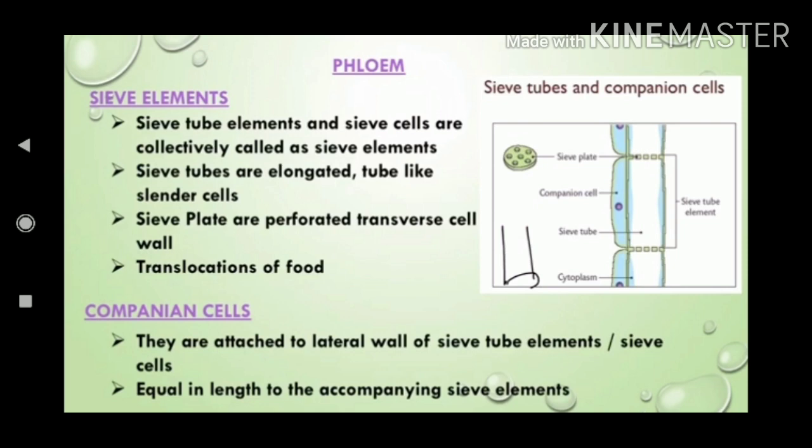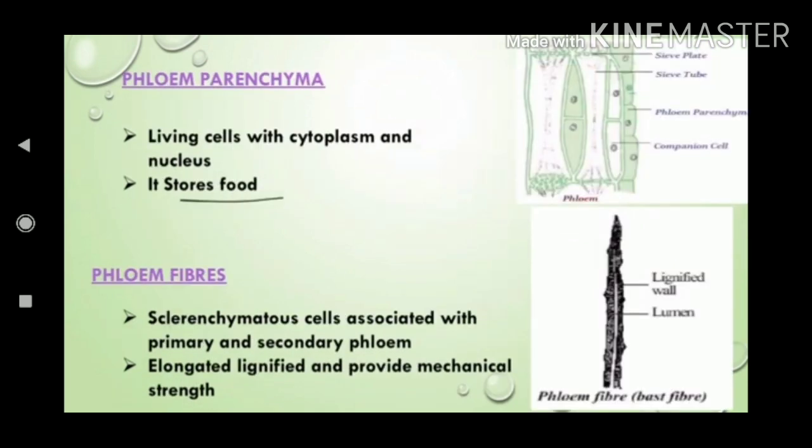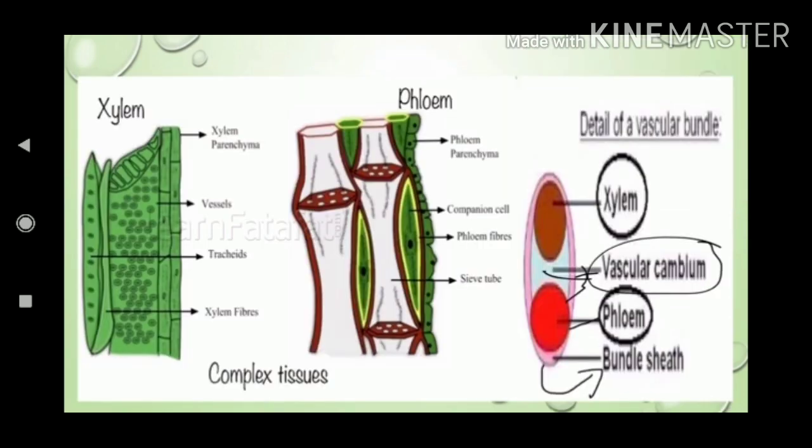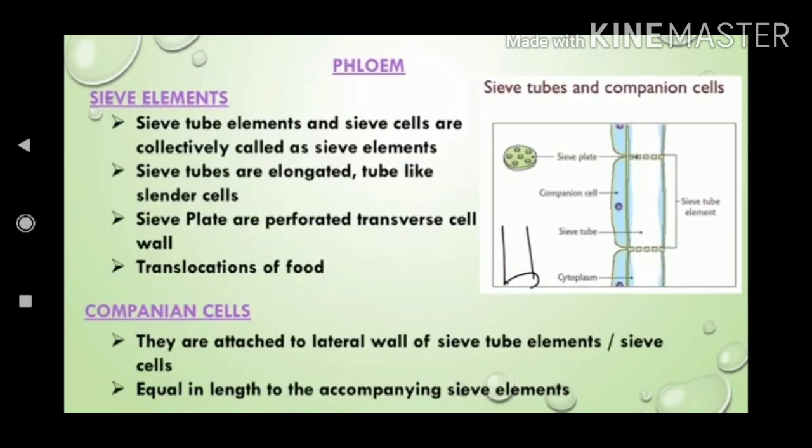Till the apical part of the plant. The phloem is also composed of four elements: the sieve tubes, the companion cells, phloem parenchyma and phloem fibres. First we will see the sieve tubes. The sieve tubes are tube-like structures. The cells are arranged one above the other. At each end of the cells a sieve plate is present.